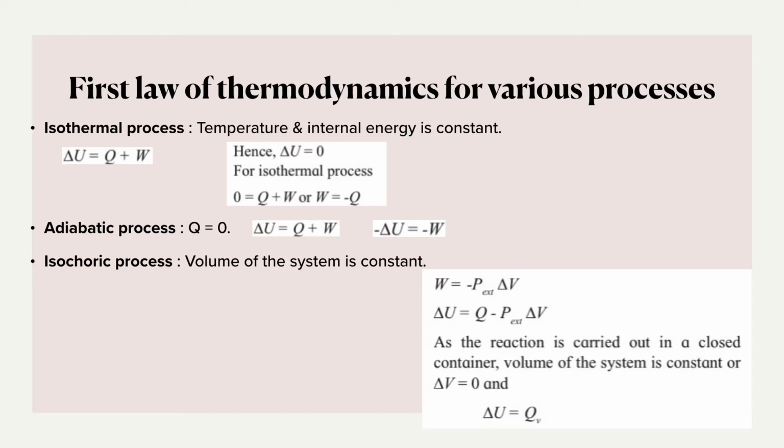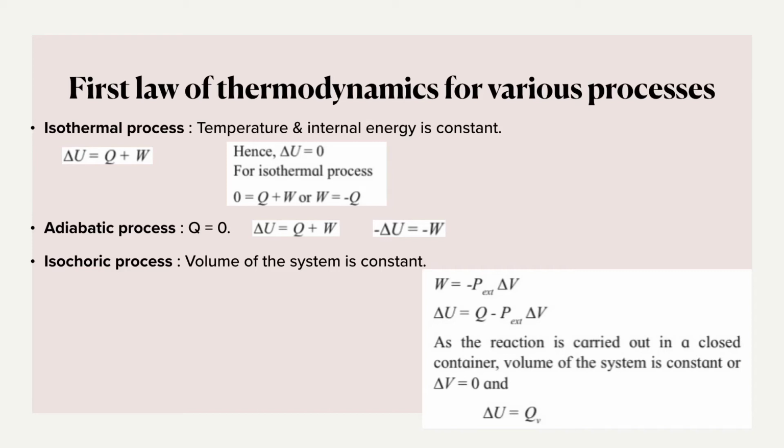term with the help of W, because I know that W is equal to minus P external into delta V. So I will substitute that value in the first law of thermodynamics. So it will become delta U is equal to Q minus P external delta V. Now, as the reaction is carried out in closed container, volume of the system is constant.